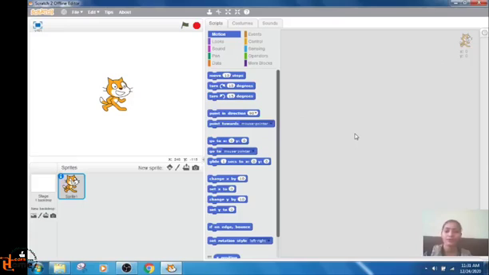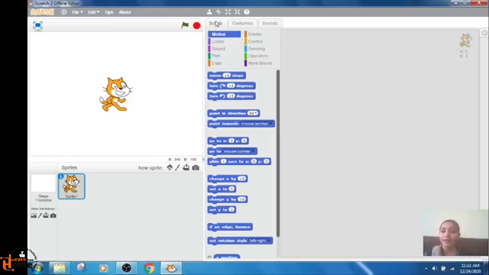I will give you a quick revision, or I will just quickly tell you all the components of the window, because you have learned Scratch in class 3. So let's see. This is the sprite. This is the cat by default. And what is this? This is the stage. The sprite performs the actions on the stage. These are the control buttons. And these are the different tabs: scripts, costumes, sounds. And this is the blocks palette.